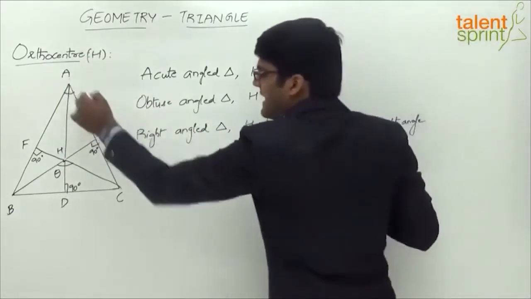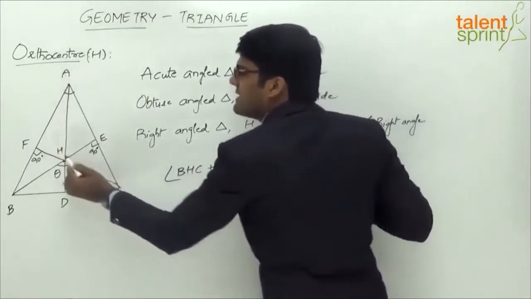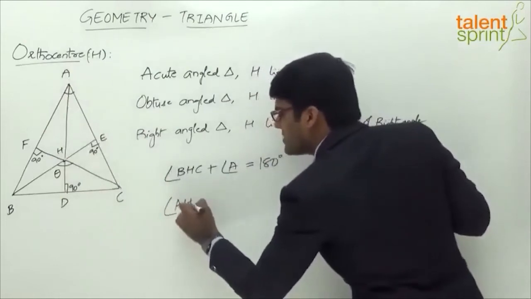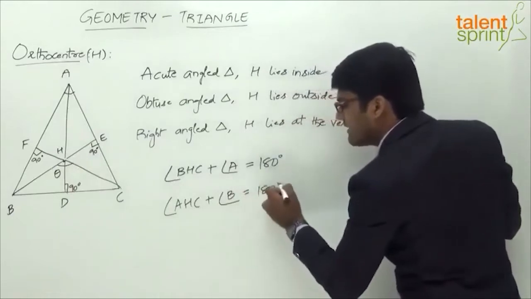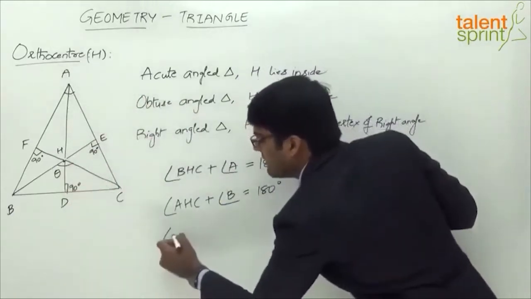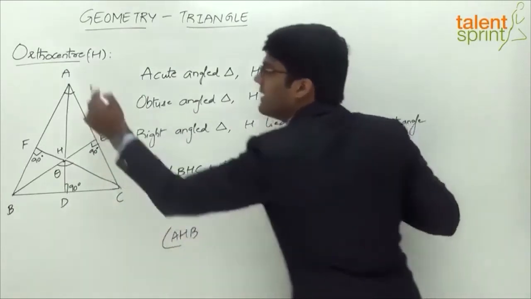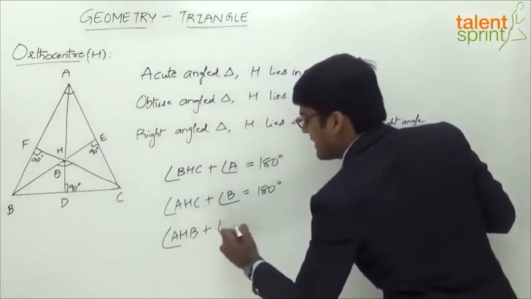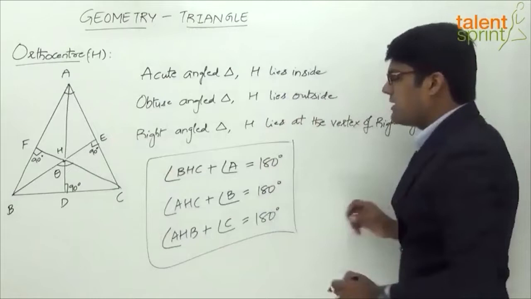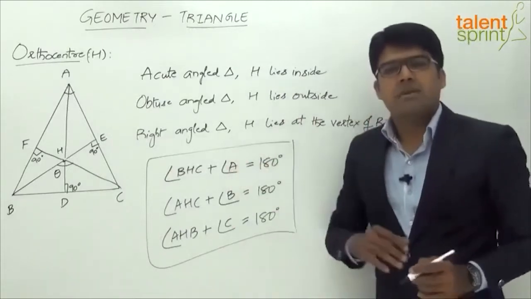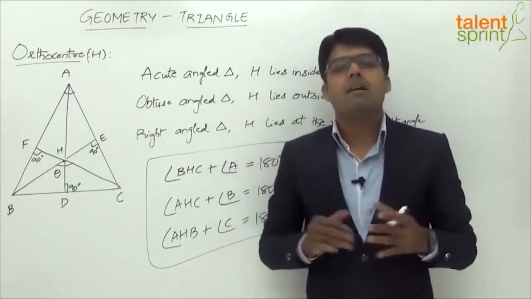Likewise, if you look at the side AC, the side AC makes some angle with orthocenter, right? It can be taken as angle AHC or angle CHA. So that angle AHC plus the other angle B will be equal to 180 degrees. And similarly for the third side there, angle AHB, right? Angle AHB plus angle C are also supplementary. So that's an important point which we need to remember. You need not remember these equations by heart. The point to be noted is angle made by a side with the orthocenter and the vertical angle are supplementary.